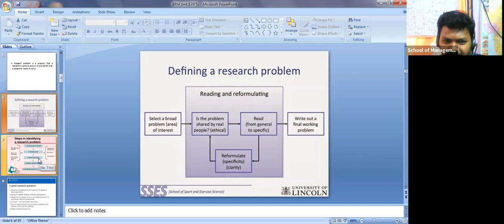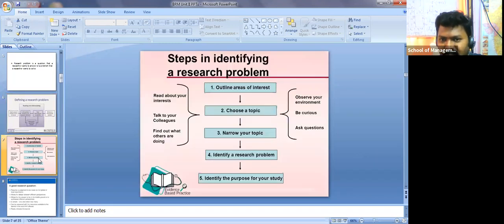The same thing I am listing step by step: steps in identifying a research problem. How are you going to identify it? First, outline your area of interest. You have a broad area, and out of that you choose a topic.